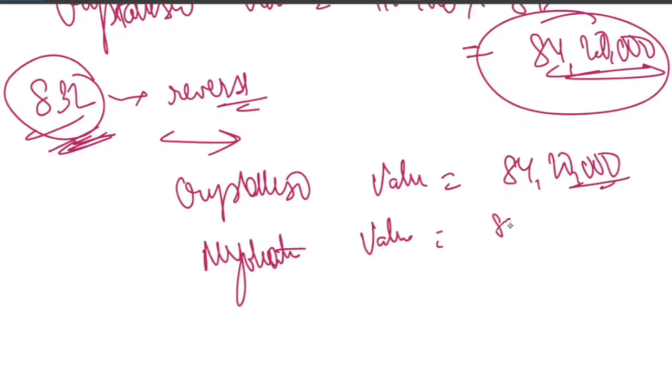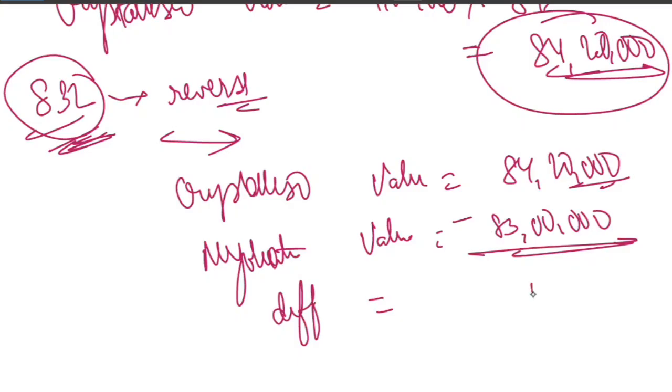Negotiation value is 83 lakh. Fine. So what is the difference? The difference is very simple. Just subtract both of them. That is 1,20,000. This is the difference.